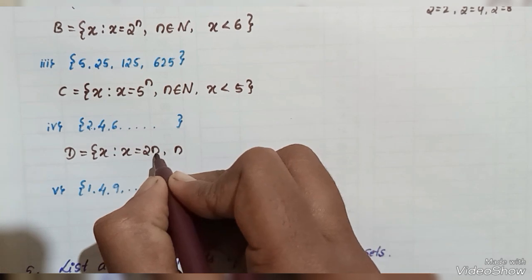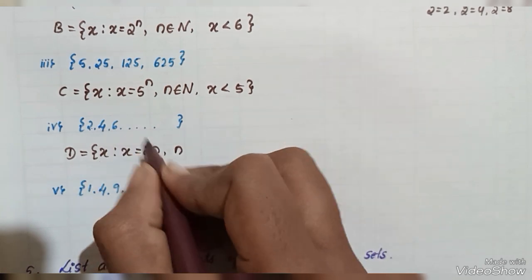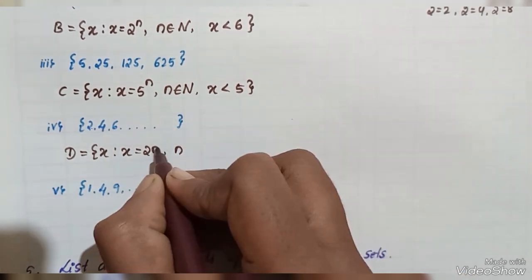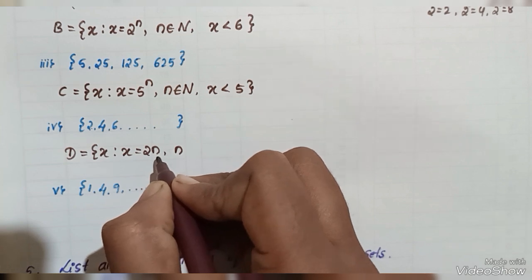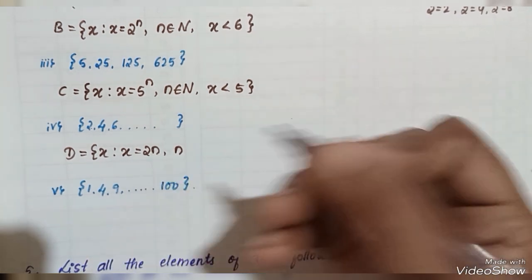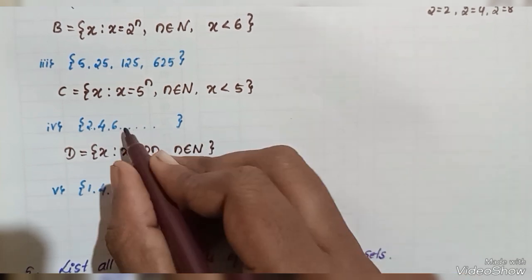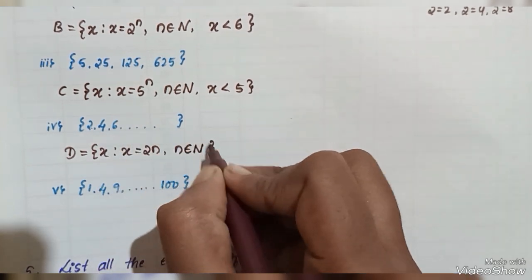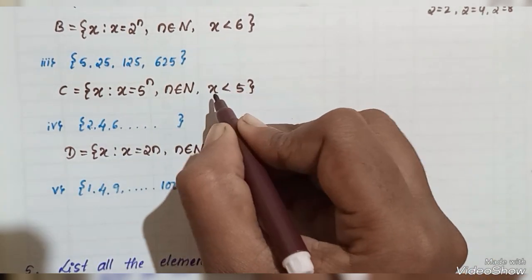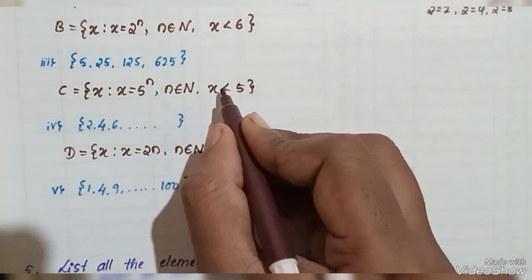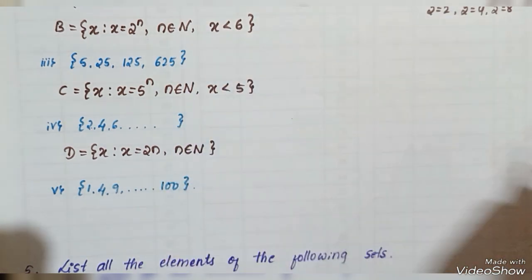Again n equal to 2 we get 4, n equal to 3 we get 6. Whatever we take as n, we get the answer. Therefore n is a natural number. Here there is no end, that's why we can't write the condition here. These types of conditions are in this question.